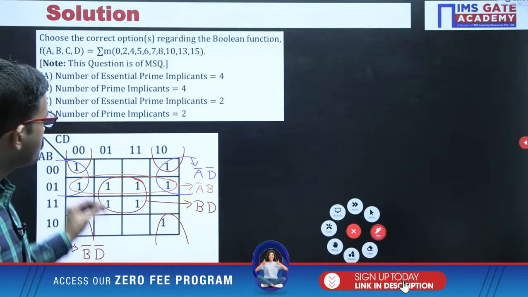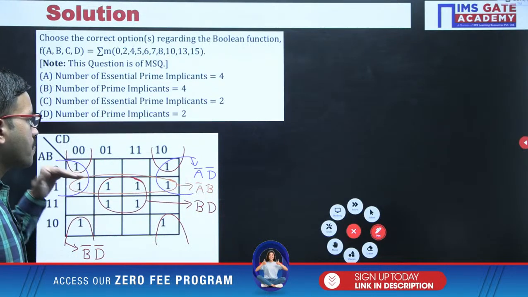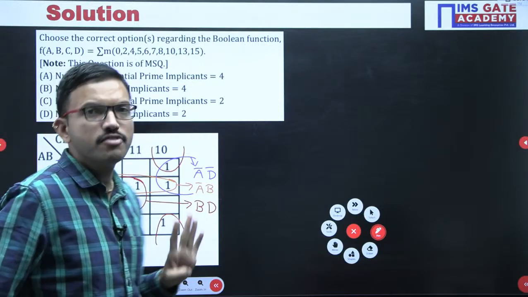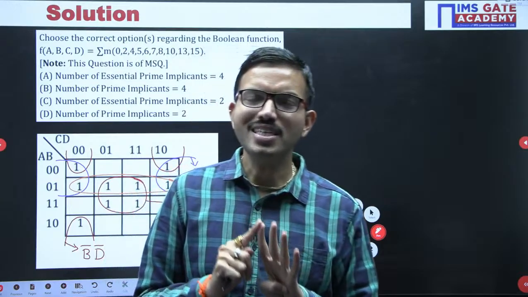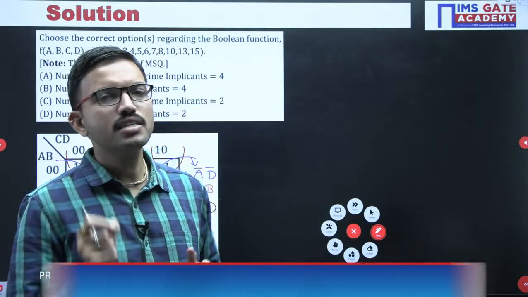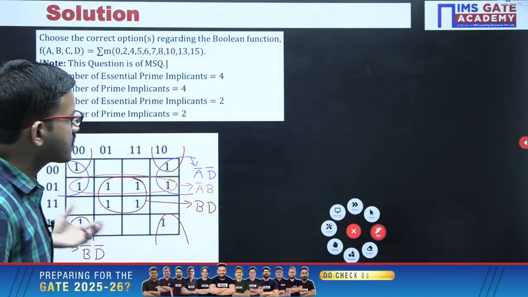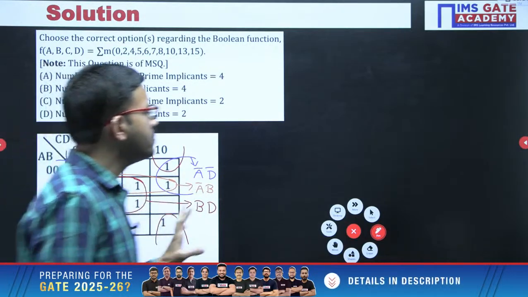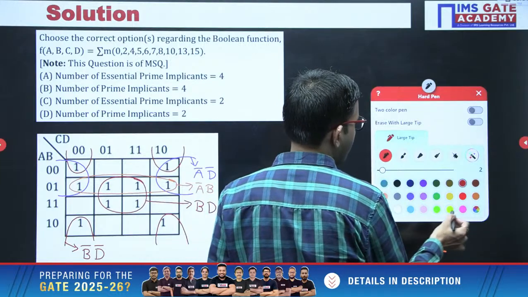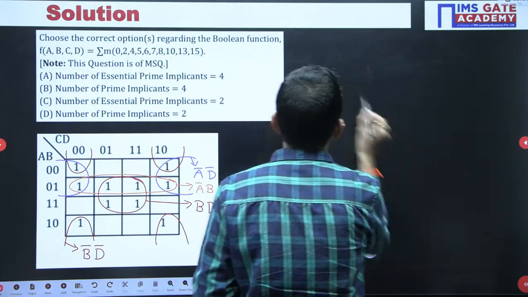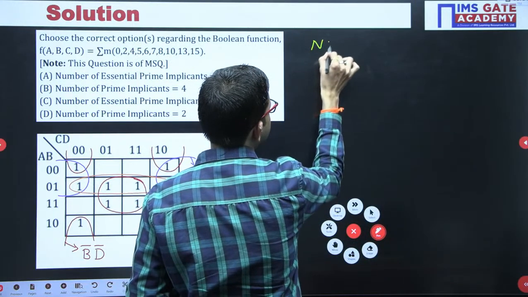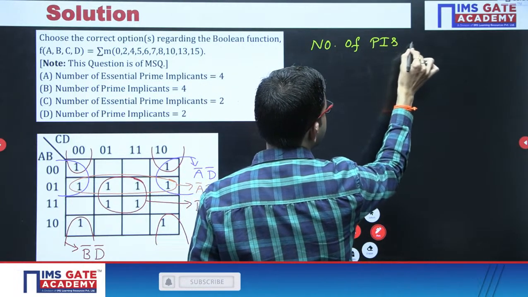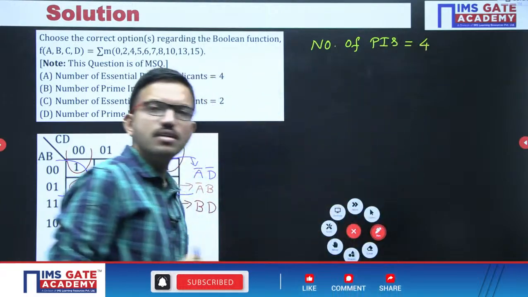Okay. So in this way, for this K-map, only groupings of 4 adjacently placed ones are possible. Like that, in total you are getting 4 groupings. So from each grouping, whatever product term we are getting, we will initially call all of them prime implicants. So that means here we are getting 4 prime implicants. For this question, number of prime implicants is 4.